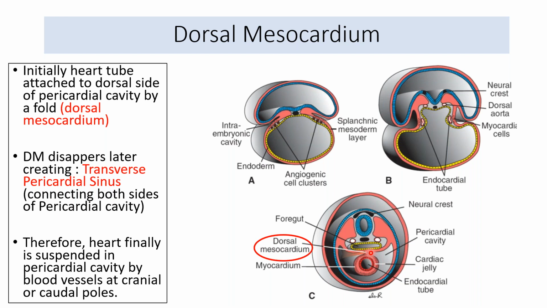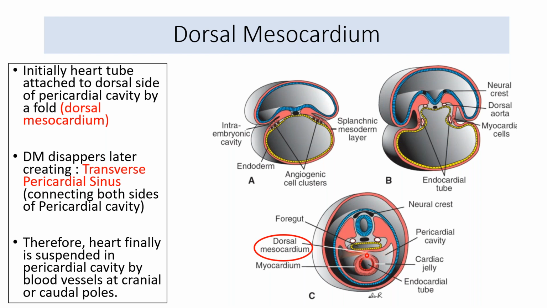But by the end of the 4th week, this also disappears, and this leads to the formation of the transverse pericardial sinus, which has a very important relation in gross anatomy. You will be shown how to feel for the transverse pericardial sinus by placing your finger in the heart. So the transverse pericardial sinus is formed by the disappearance of the dorsal mesocardium by the end of the 4th week.